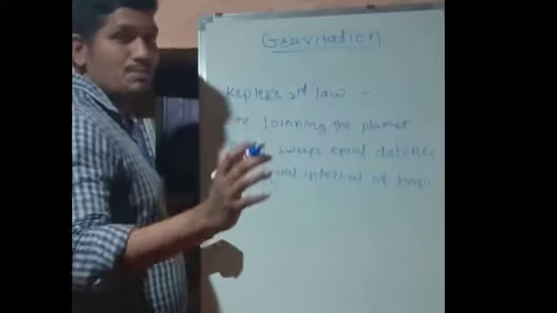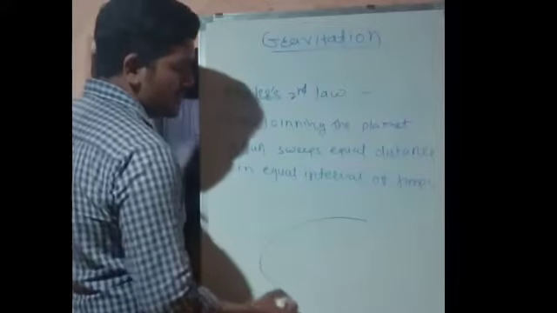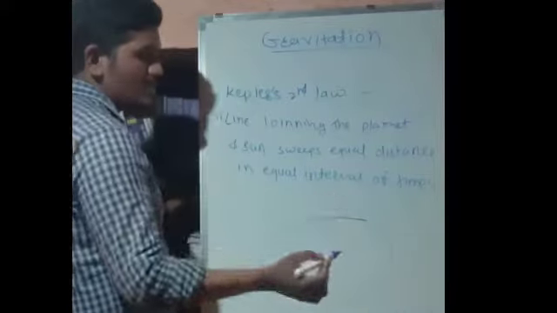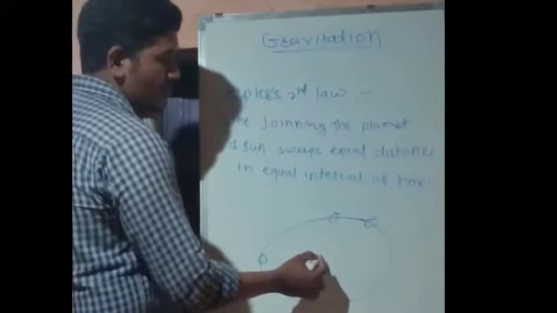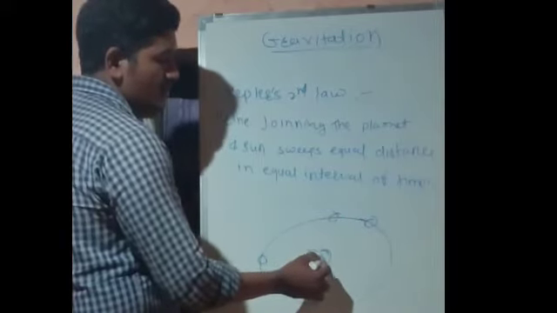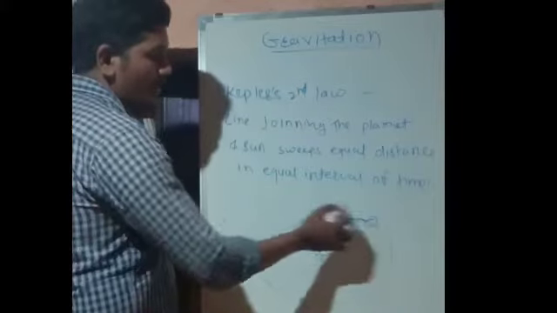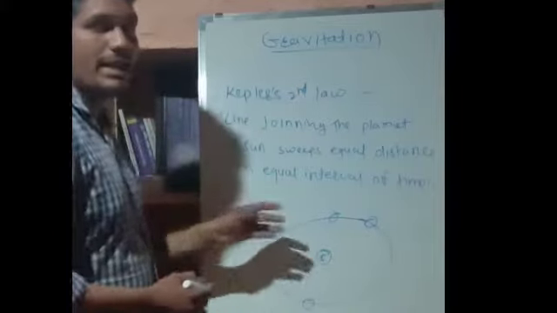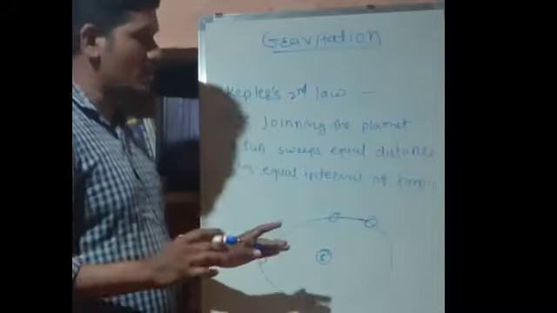Now, as we have learned in the first law, suppose this is the ellipse. In this elliptical path all the planets are revolving, with the sun at one of the foci. Suppose this is the sun, and it is one of the foci, and all the planets are revolving around the elliptical path. So this is the first law of Kepler we have understood.